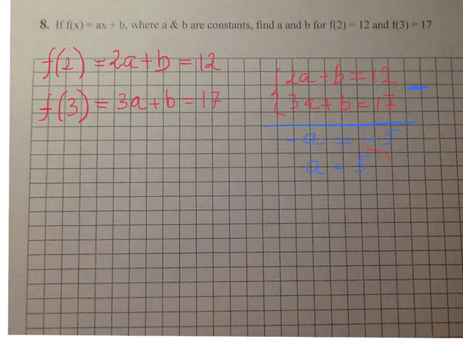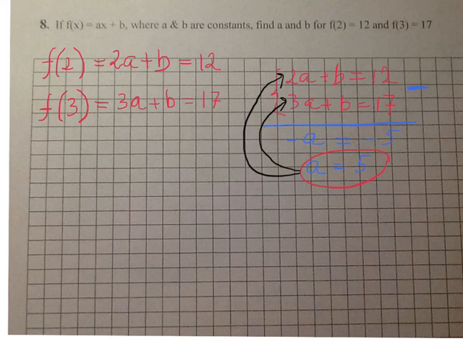I found my a value. Now to find the b value, I will substitute that a in any of these equations, the first one or the second one, it doesn't matter, the answer will be the same. So I will use the first equation.